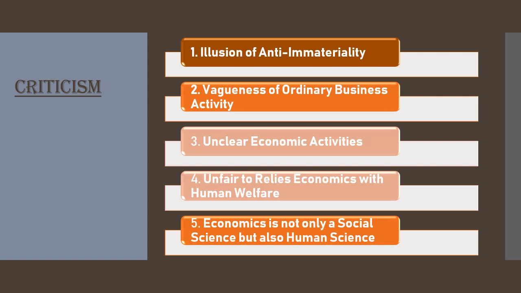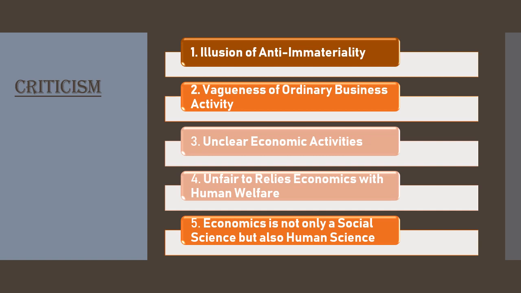The fourth point is that it is unfair to relate economics with human welfare. Economics has no relation with human welfare, as said by Professor Robbins. Under this view, all kinds of activities must be studied whether they are related to human welfare or not. Robbins gives his arguments and criticism points against Marshall's definition. The production and consumption of alcohol and other intoxicating things is not beneficial for human welfare, still it is studied in economics.